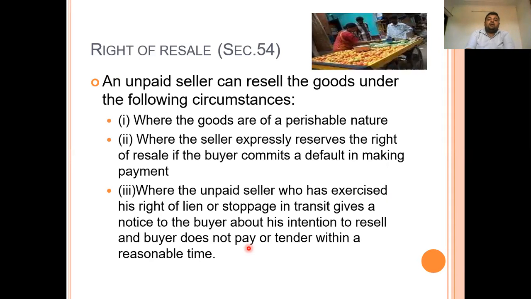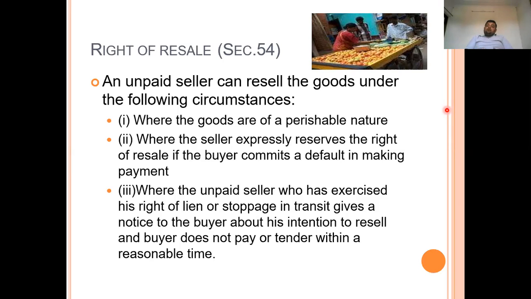Next, the right of resale, which comes under section 54. The right of resale means that when the buyer has become insolvent, or due to any reason the sale has not been executed fully, the seller has the right under section 54 of the Indian Sale of Goods Act 1930 to resell the goods to a third party. If there is a contract between A, the seller, and B, the buyer, and A becomes an unpaid seller, then under section 54 he can sell the goods to C. But there are some conditions.